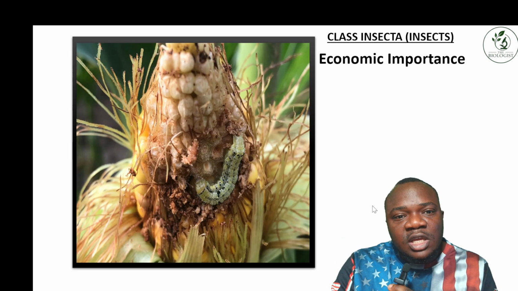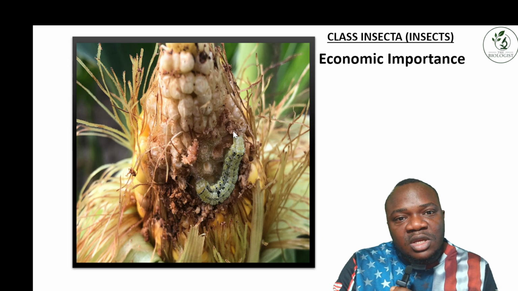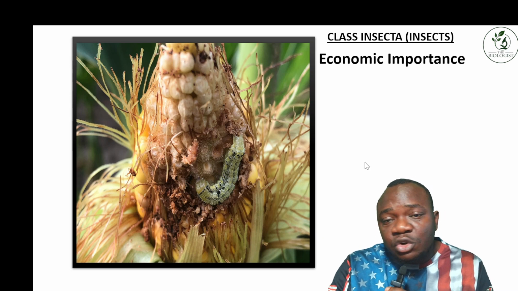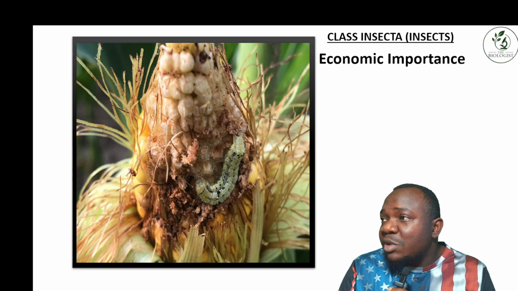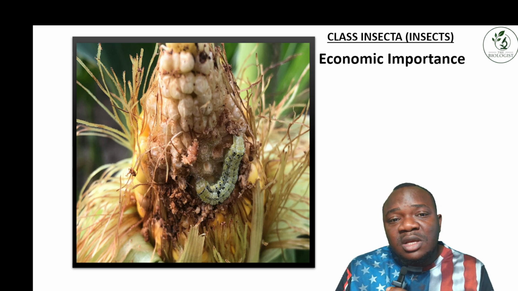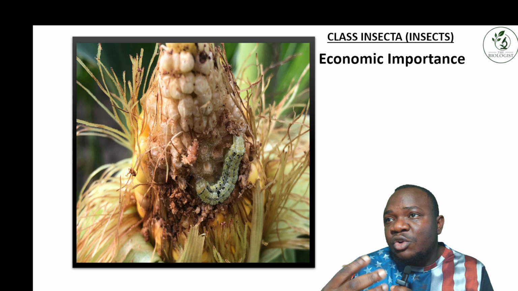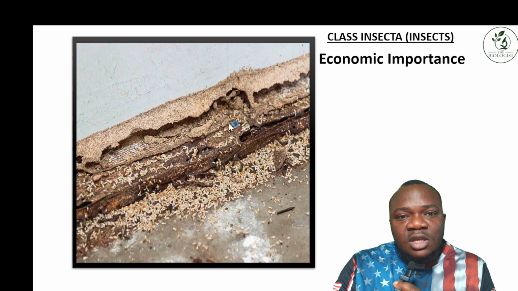Then you have some species that feed on different crops, like this maize. They feed on the crops and destroy agricultural crops, and this can affect the amount of income you want to make, and it spoils the appearance and the quality of the crops. Some of them destroy wood, like termites.